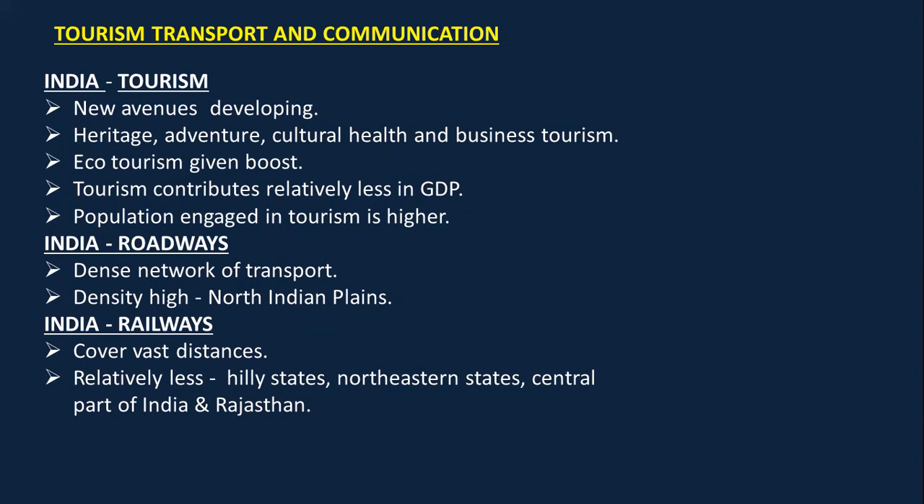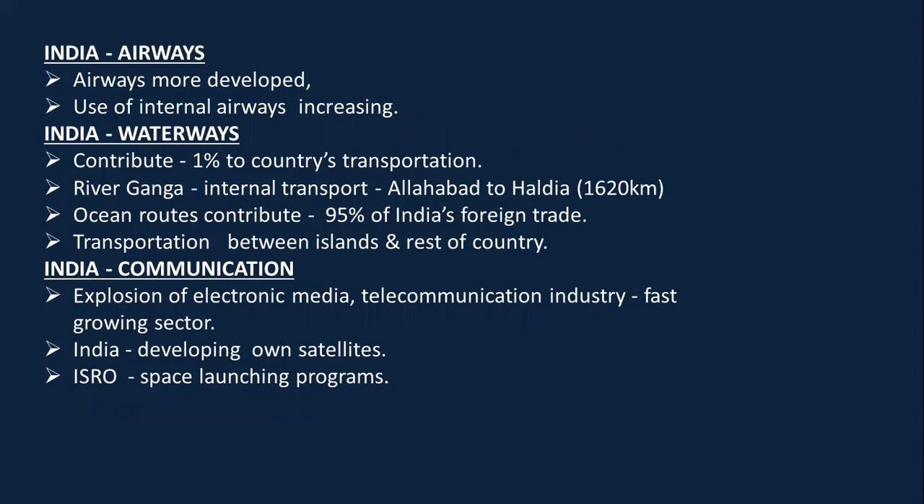For roadways, we have a dense network of transportation and the density is high in the North Indian plains. Talking about the railways, if you have to cover large or long distances, the railways are the best option. Although they are relatively less in the hilly states, northeastern states, and central part of India and Rajasthan. Airways are more developed in our country and use of internal airways is also increasing.